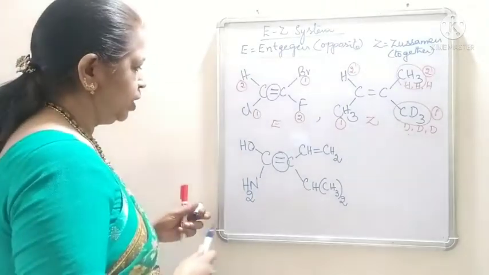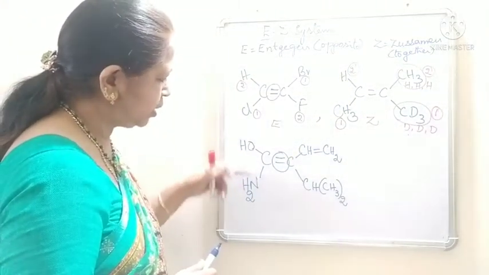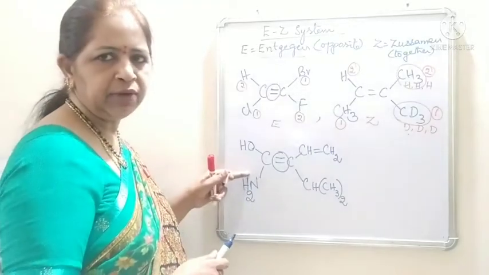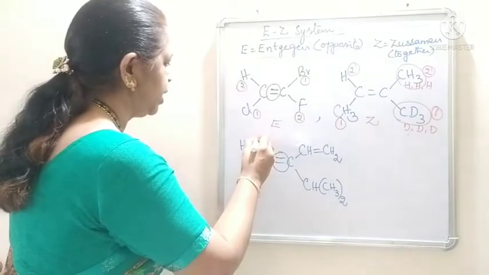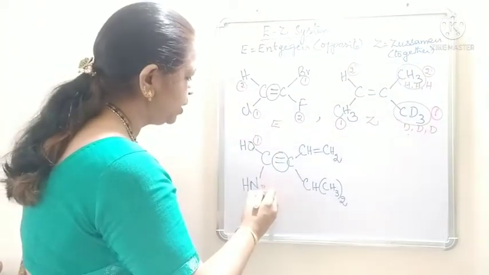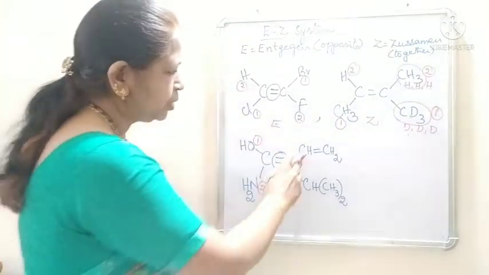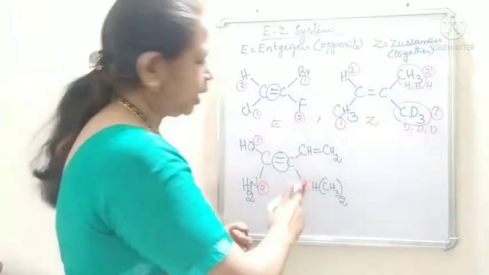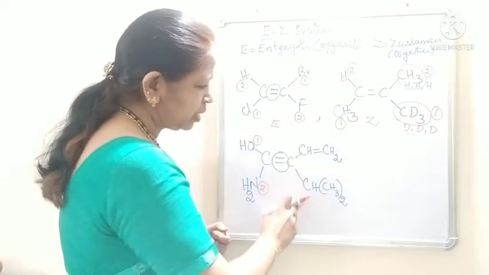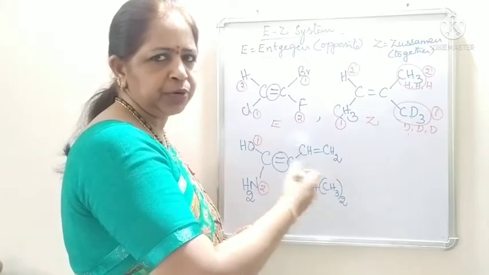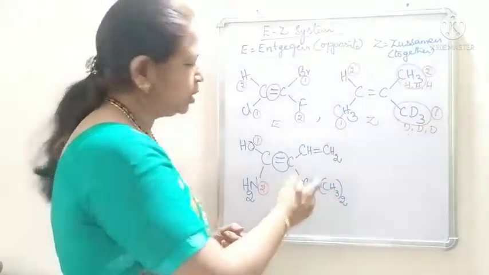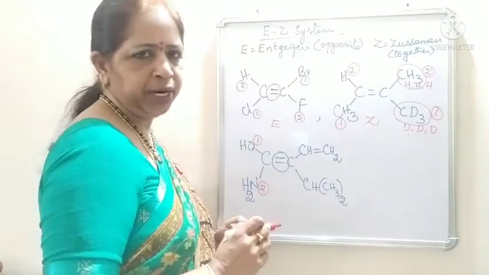Among oxygen and nitrogen, oxygen has the higher atomic number, so OH gets the first priority and NH2 the second. Coming to the two carbon groups, both are carbon atoms, so we cannot decide by the first atom. We have to proceed to the next atoms to which these two carbon atoms are bonded.